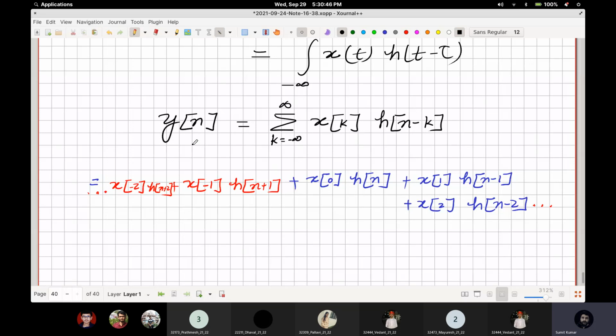Now, we are assuming that this system is causal. Then what should happen? It should depend upon x[0], and it should depend upon x[minus 1].